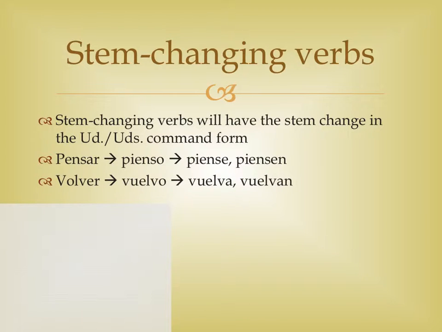All stem-changing verbs will have the stem change in the usted and ustedes command form. So if you have pensar, that will be piense for usted, and piensen for ustedes. For volver, that's vuelva and vuelvan.